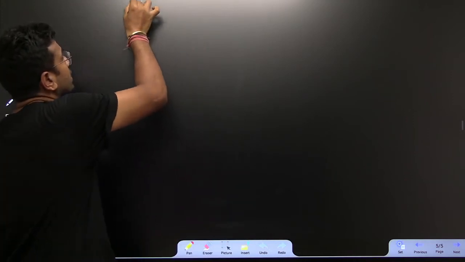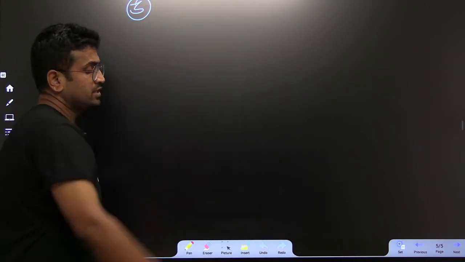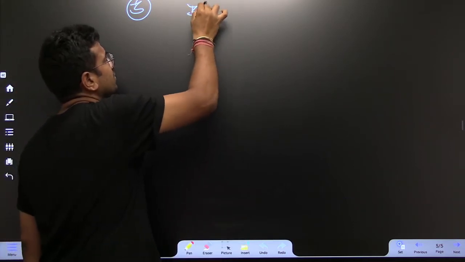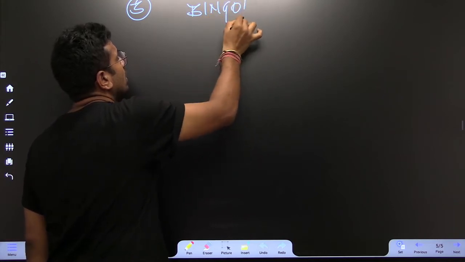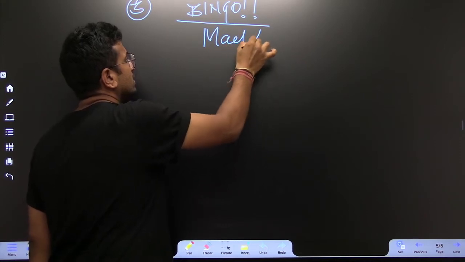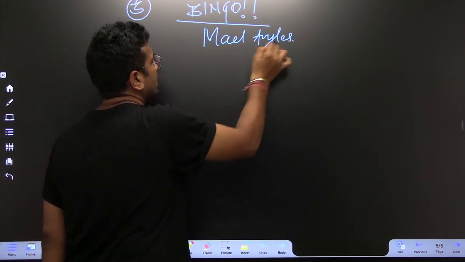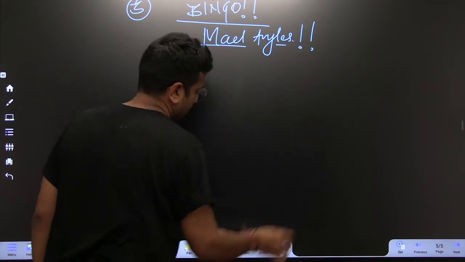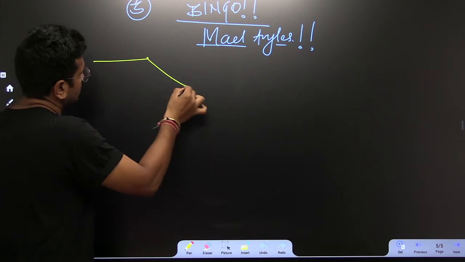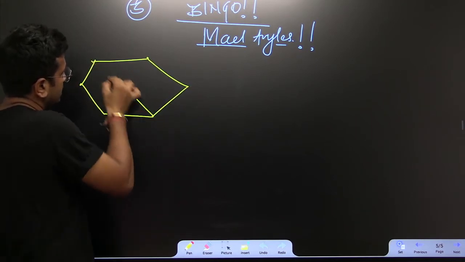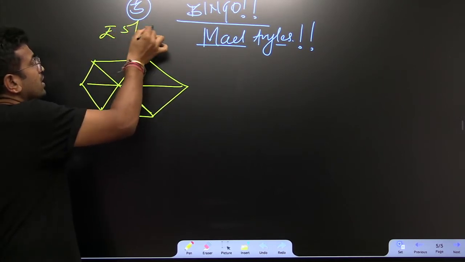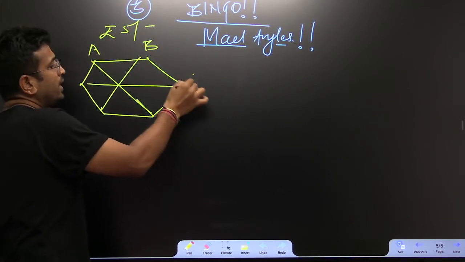Now the third point. It might be possible you have seen Bingo. Just like Lays, there is another wafers brand called Bingo. And in Bingo, you may have seen Mad Angles. How does it look? It looks just like an equilateral triangle. So let's see what Bingo Mad Angles look like. Here is a regular hexagon. Let us suppose we are considering a 5 rupees packet of Bingo Mad Angles.